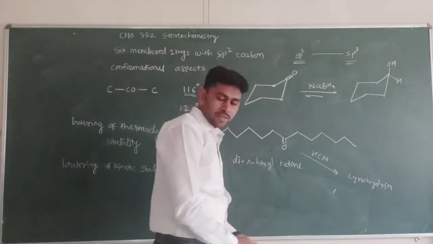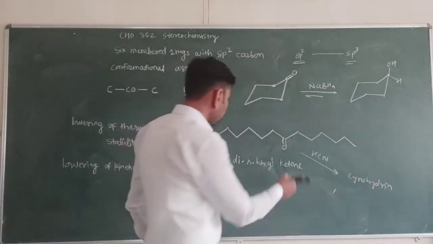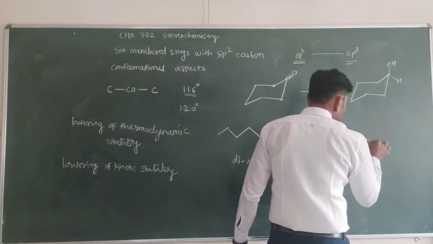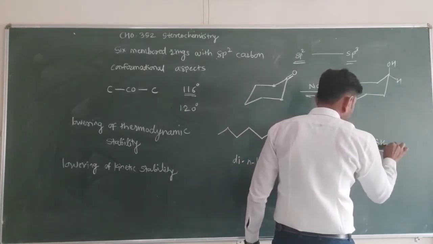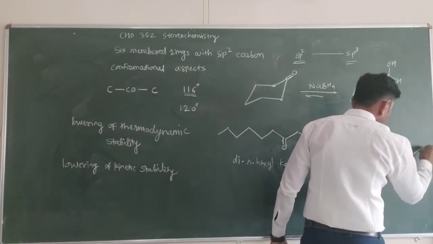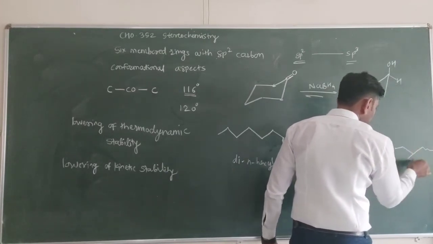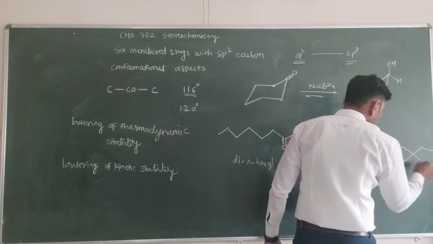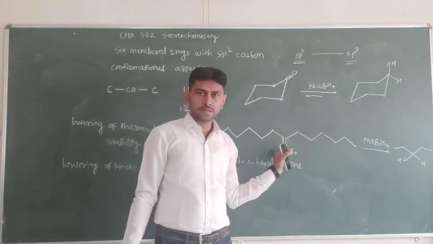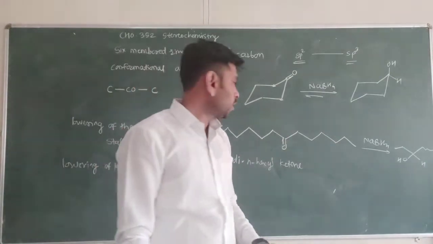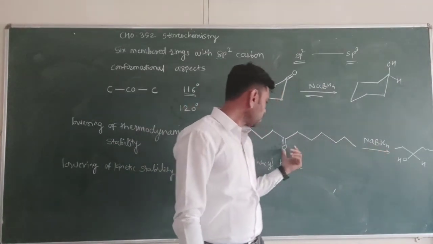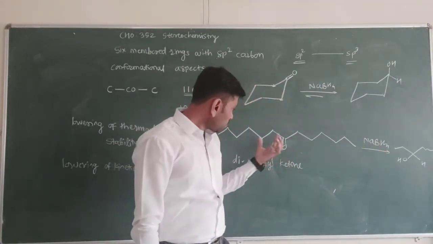In comparison, when the normal di-N-hexyl ketone is treated with NaBH4, it is also converted to alcohol. The ketone group is reduced to an alcohol group.